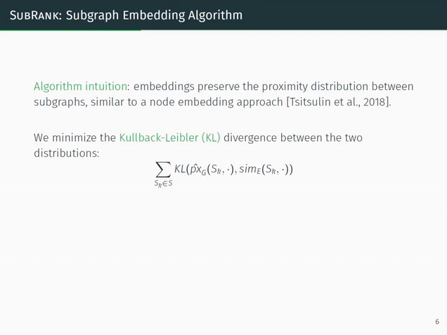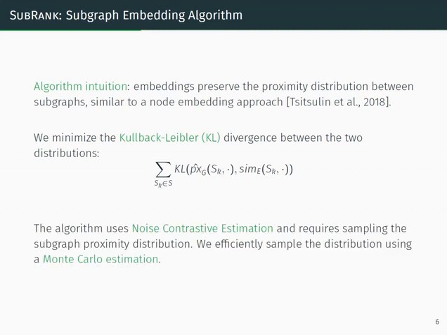More precisely, in our algorithm, we minimize the KL divergence between the two distributions: the distribution of proximity between subgraphs and the similarity distribution between embeddings of subgraphs. Our algorithm uses noise contrastive estimation and requires sampling the subgraph proximity distribution. We show in our paper how to efficiently sample this distribution using a Monte Carlo estimation.